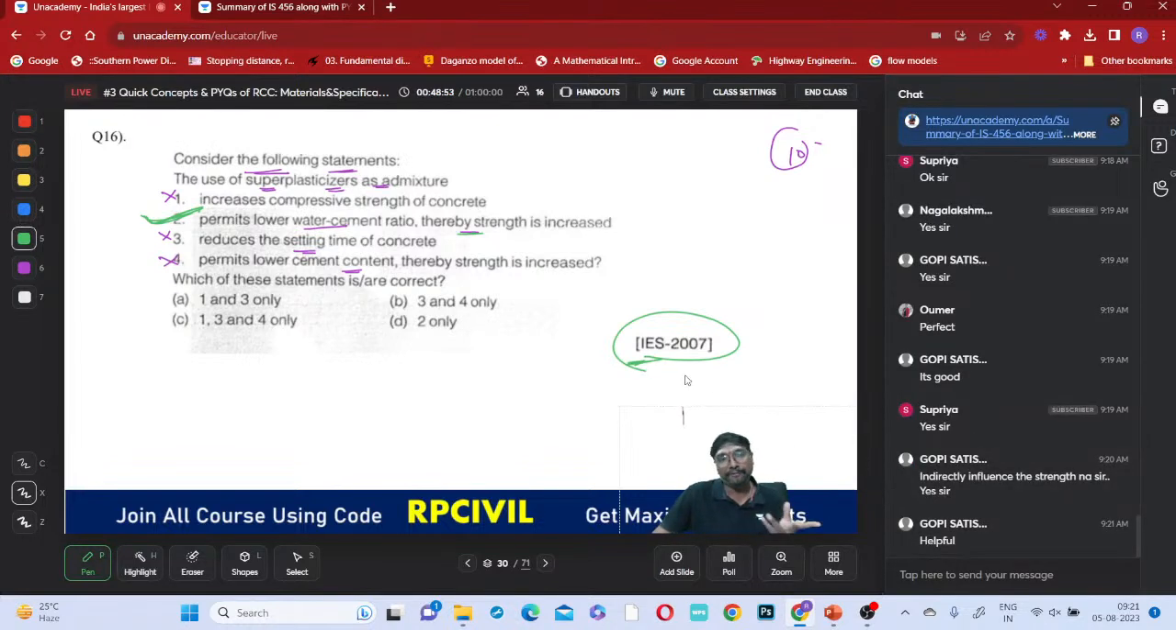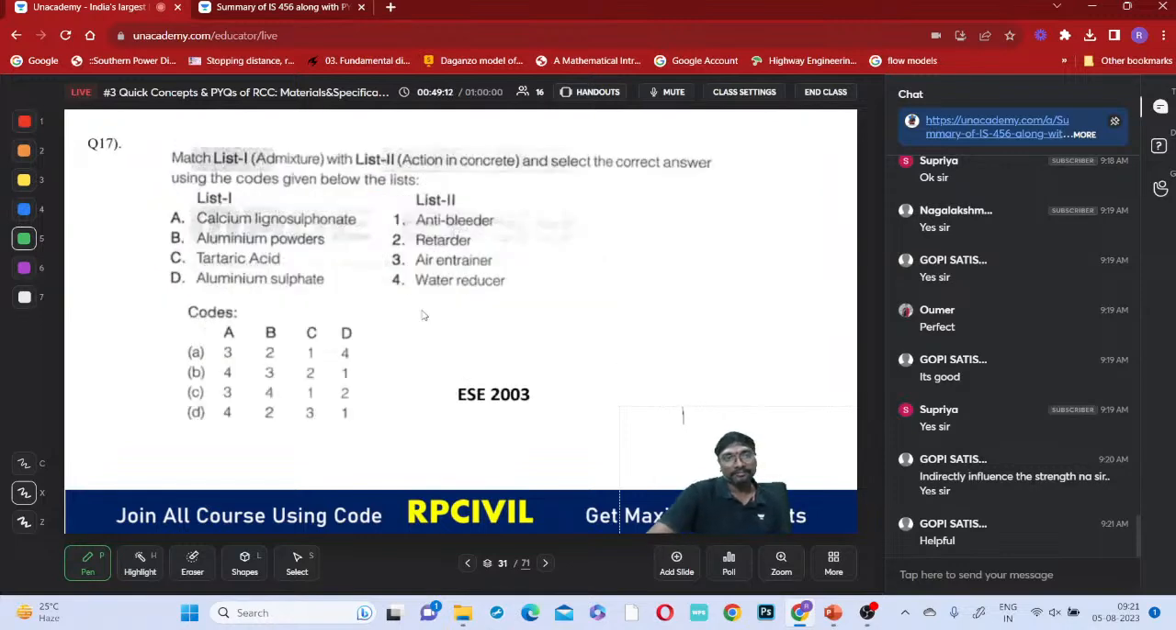Yes, it is helpful in workability. So higher strength is not due to the admixture; higher strength is due to the lower water cement ratio. You have to be careful. And this will help in workability even with a lesser water cement ratio. Which option is correct? Option D is the only correct answer, no? Yes or no?